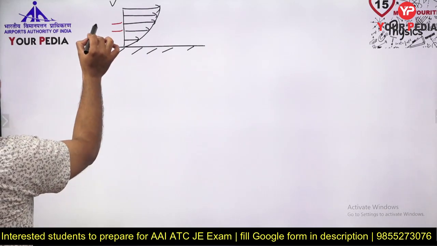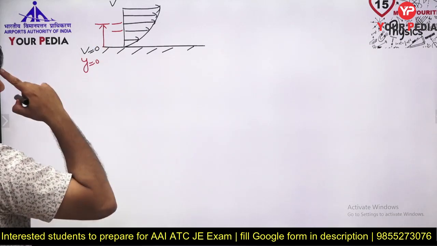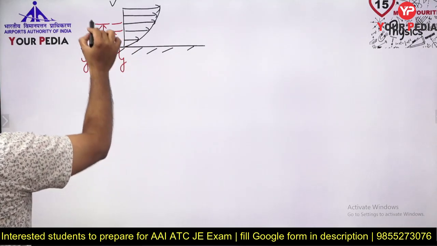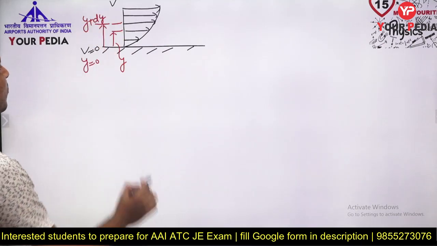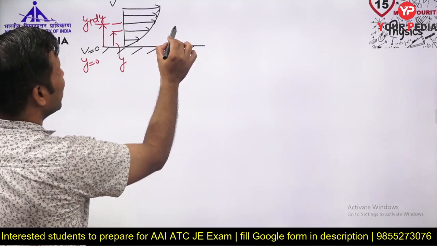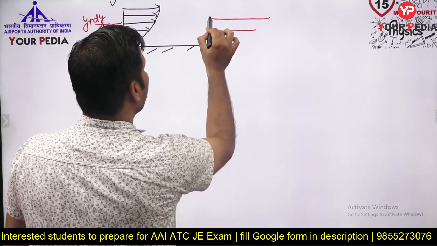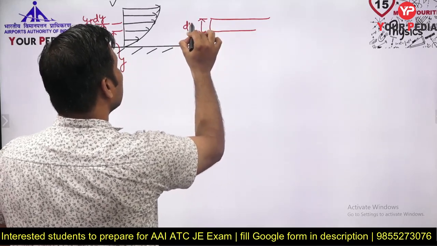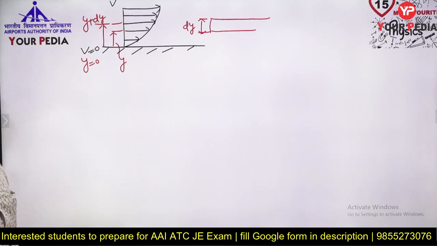Now suppose I am taking this particular distance as y, and this particular distance is y plus dy. So I am taking a small section which has thickness dy. I have taken a small section, something like this. This small section has thickness dy. So this is distance y and this is distance y plus dy.